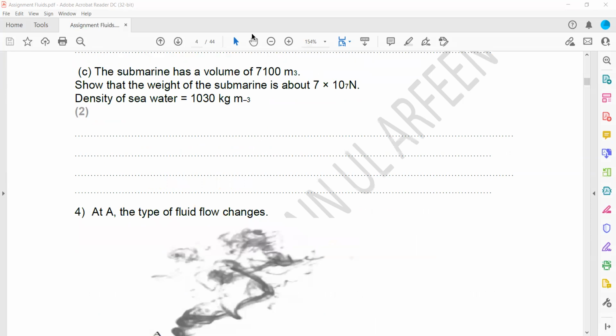In part C, the submarine volume is 7,100 meter cube. Show that the weight of the submarine is about 7 times 10 to the power 7. We know it is at a constant depth, so weight is equal to upthrust. And what is upthrust? Upthrust is equal to the density of the fluid, volume of object, and gravity. The density of the fluid is 1030, volume of object is 7100, and gravity is 9.81.